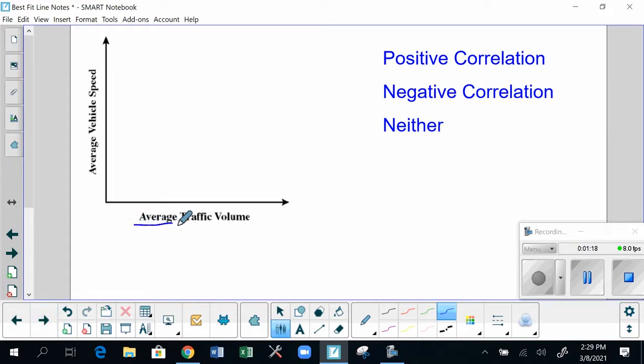Let's do another one. Down on the x-axis, the average traffic volume. So over on the left-hand side would be no traffic at all, and the right-hand side would be like a traffic jam, wall-to-wall traffic. What's going to be the average vehicle speed? Think about this for a second. You guess in your own head, and I'm going to guess this should be a negative correlation. The more crowded it is, the slower you have to go.